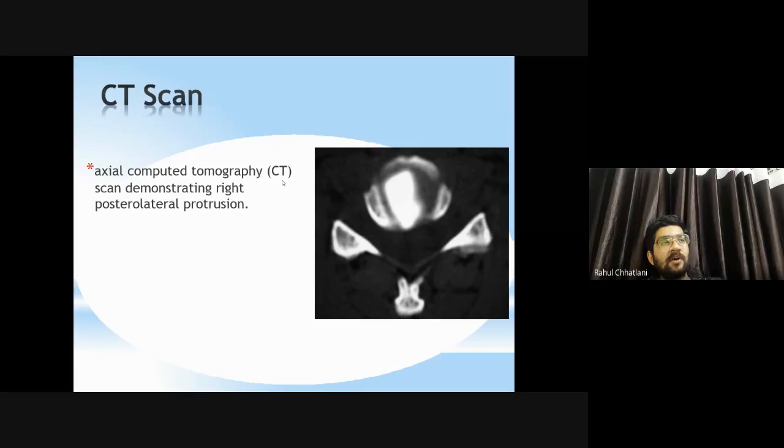CT scan, axial computed tomography, scan demonstrating right posterolateral protrusion. So here you can see the disc is moving in the right direction, in the right posterolateral, posteriorly and laterally it is moving. Yes, so that can be easily assessed.